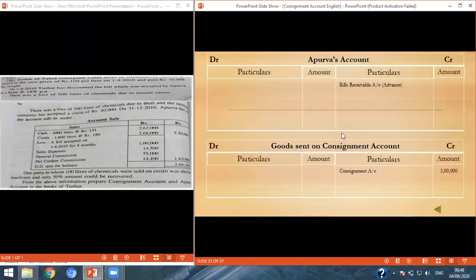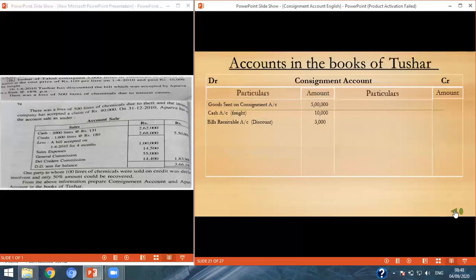Consignee's account, bills receivable in advance, 1 lakh rupees. Then this is our normal loss, so we will calculate it in closing stocks. There was a loss of 500 liters of chemicals due to theft, and the insurance company has accepted the claim of 40,000 rupees. So here we have to do the calculation of abnormal loss, and then we have to make the entry of insurance company and profit and loss account.